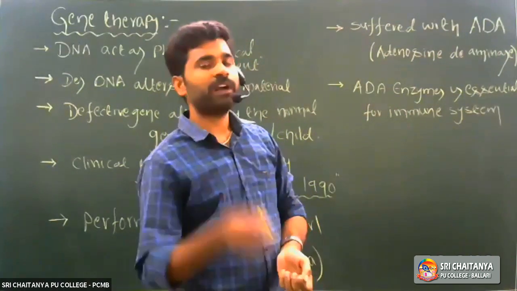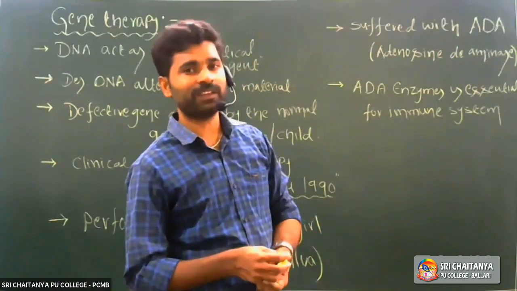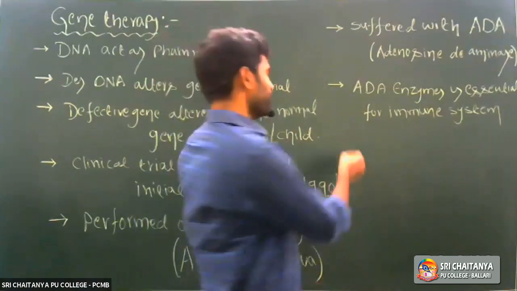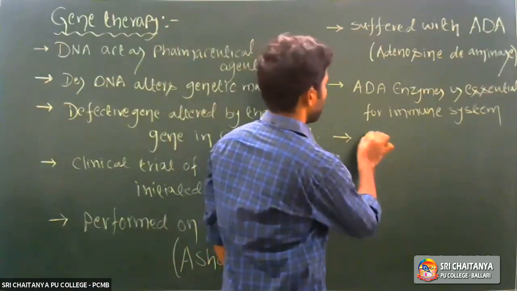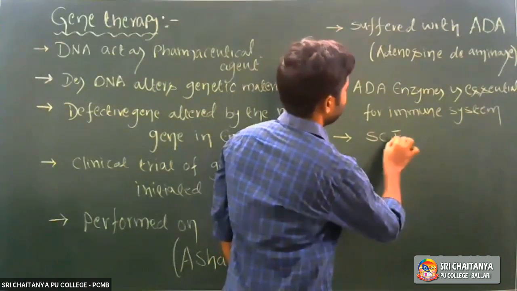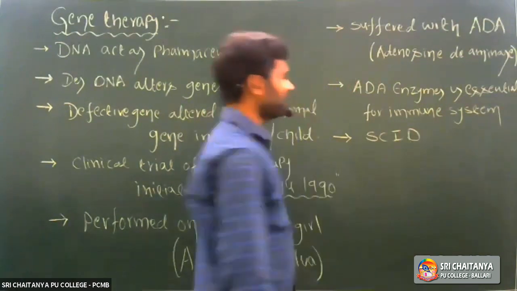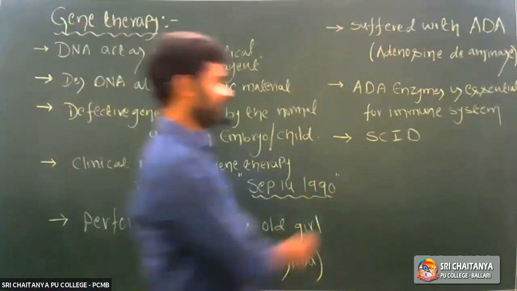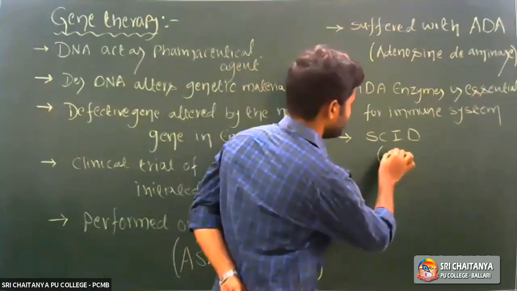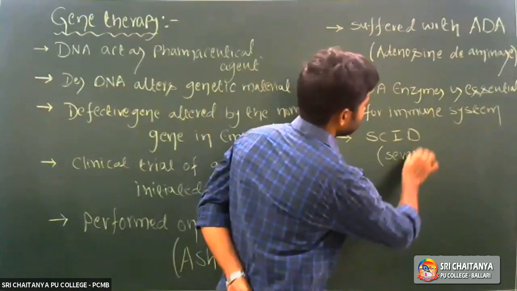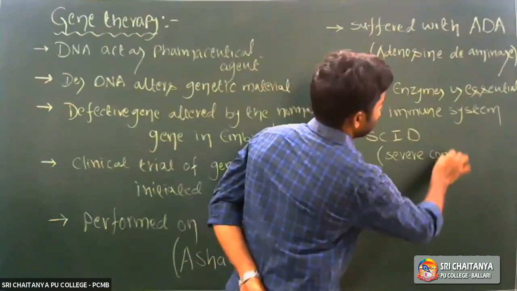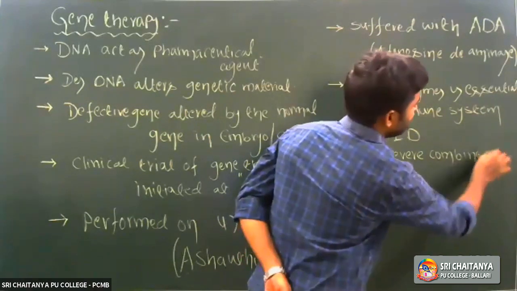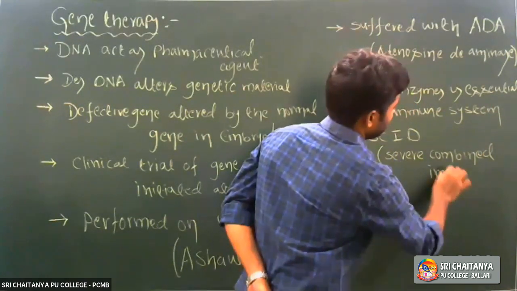So whenever adenosine deaminase enzyme is not synthesized in the body, what will happen? Slowly it leads to SCID. So what is SCID? Severe combined immune deficiency. So the abbreviation for SCID: severe combined immune deficiency.